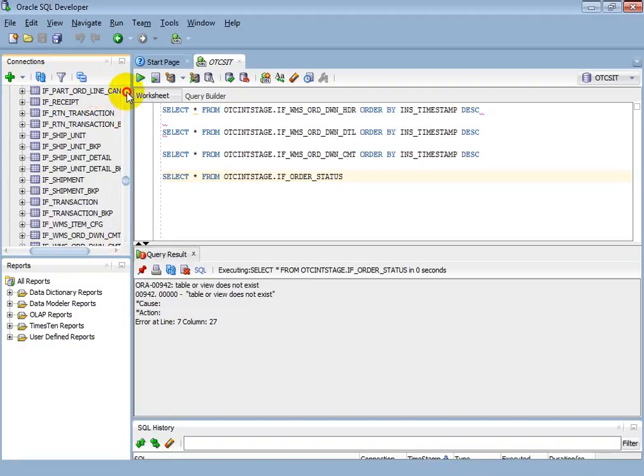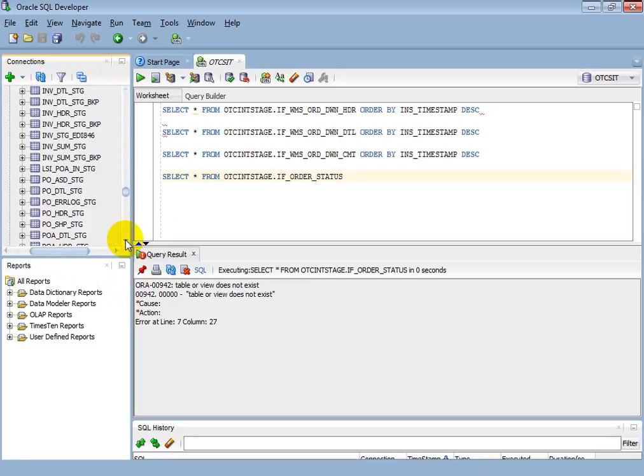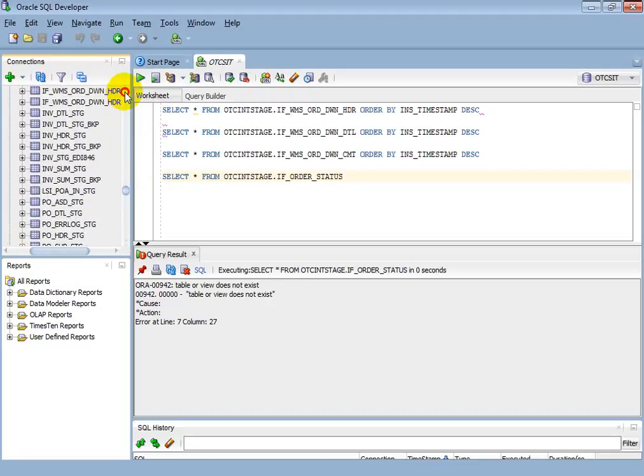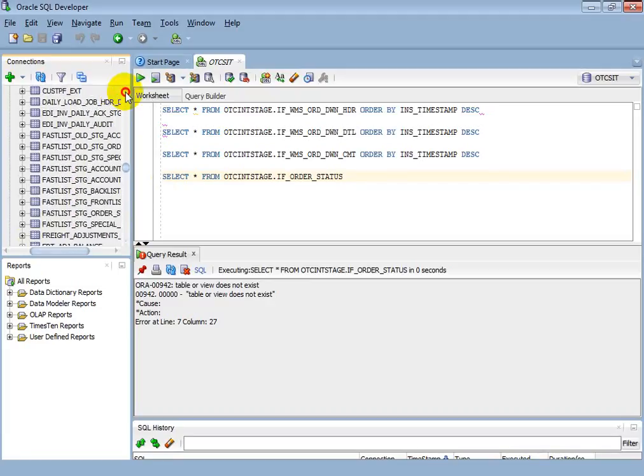All the tables that exist in INT stage and INT pre-stage are related to interfaces. I guess this doesn't have a staging table, so directly it will come and show in the screen only.